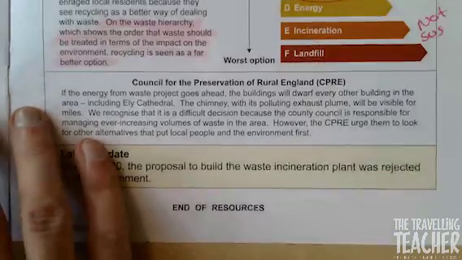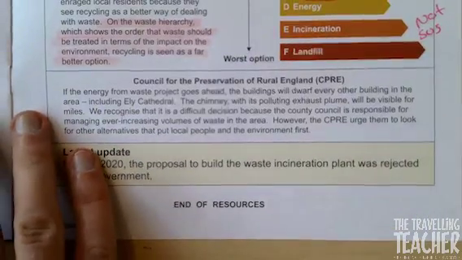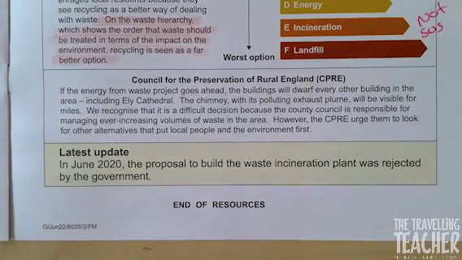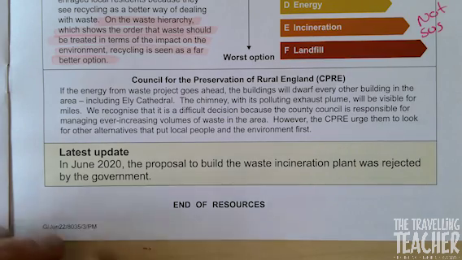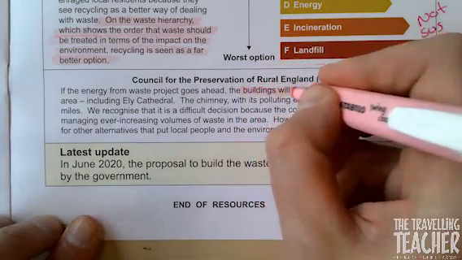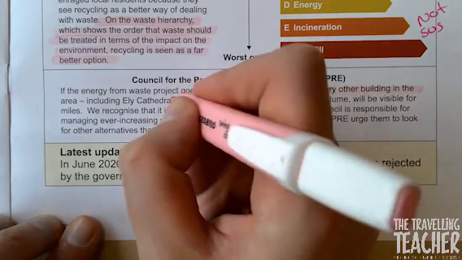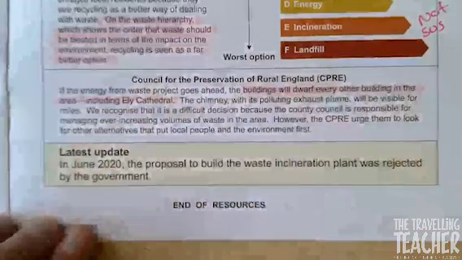And then we have a view from the CPRE, which is the Council for the Preservation of Rural England. If the energy from waste project goes ahead, the buildings will dwarf every other building in the area, including Ely Cathedral.